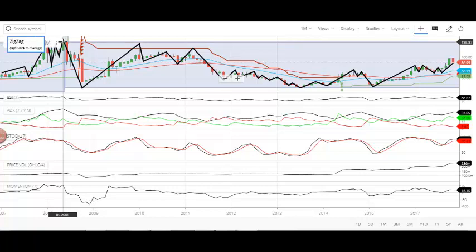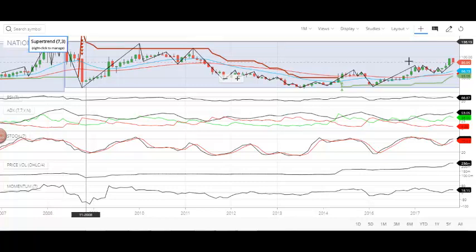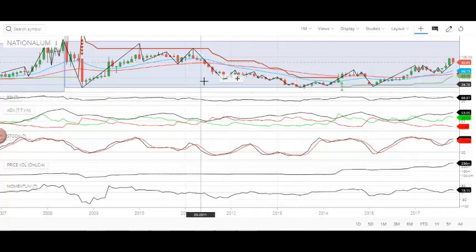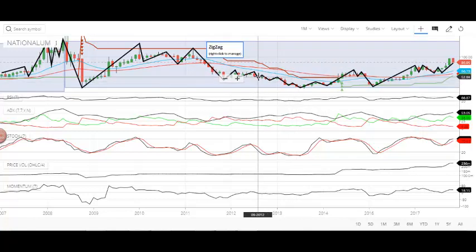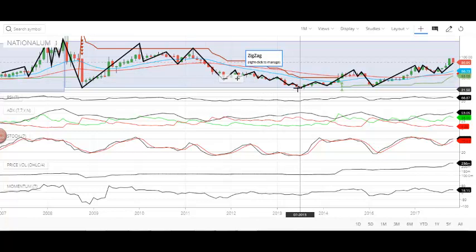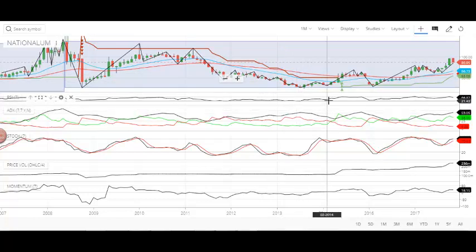It reached its peak price of 136 rupees 93 paise in May 2008 itself. Today is 2017 November 11th, so nearly 9 years ago was the peak price. And recently the stock is just playing around, a lot of sideways movement. Actually, there is no direction when it comes to this particular stock. That's what I'm observing. We'll come to the technical indicators and see what the guiding points are saying.